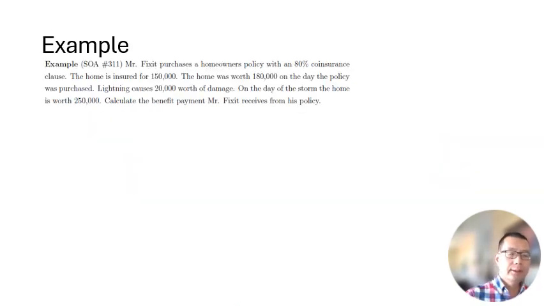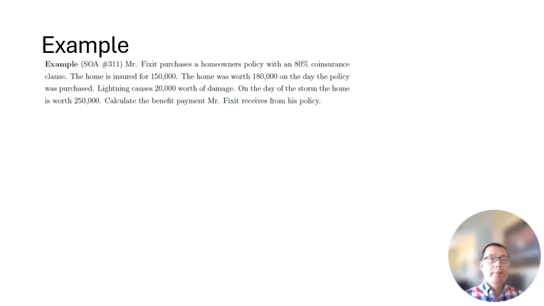Now let's look at this example. Mr. Fixit purchases a homeowner policy with an 80% co-insurance clause. The home is insured for $150,000. The home was worth $180,000 on the day the policy was purchased. Lightning caused $20,000 worth of damage. On the day of the storm, the home is worth $250,000. Calculate the benefit payment Mr. Fixit received from his policy.